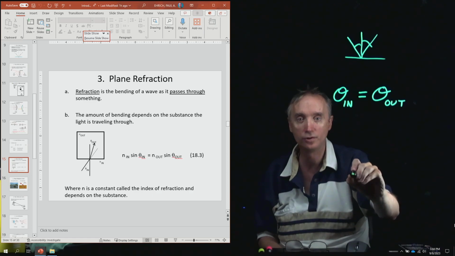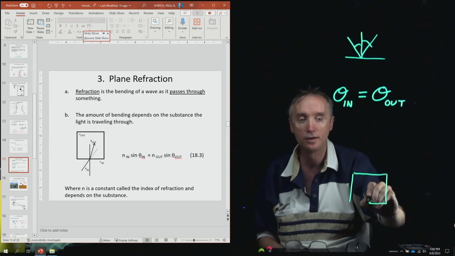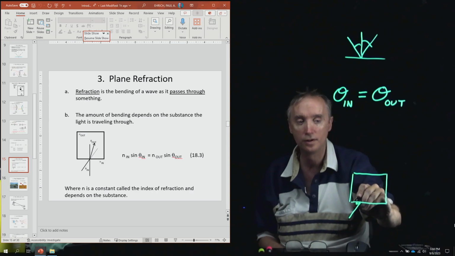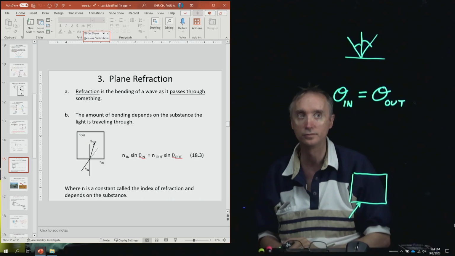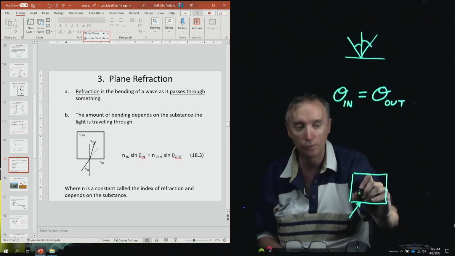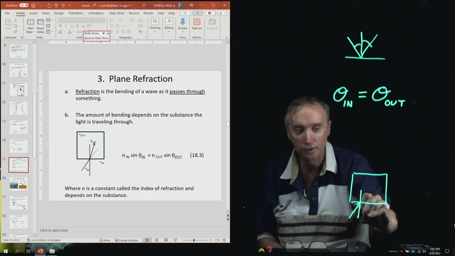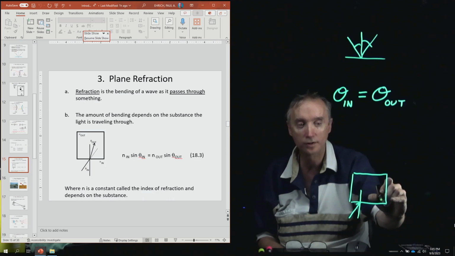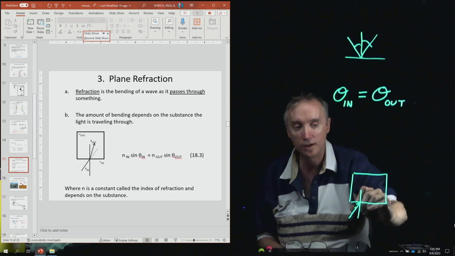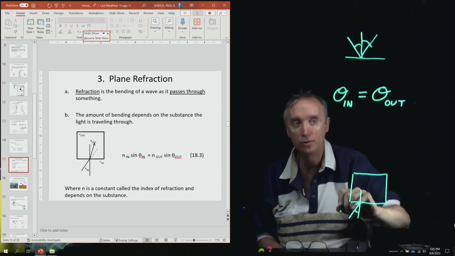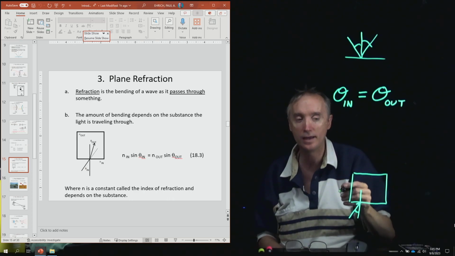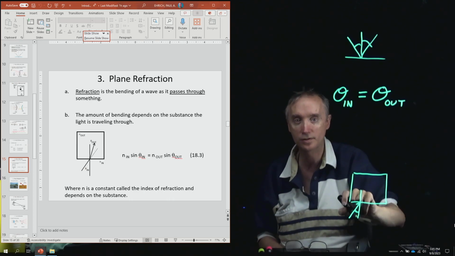So let's say that this is a piece of glass. And now the light is going to go into the piece of glass over here. So here's the incoming light, and then it's going to bend. Now we can make a perpendicular to the piece of glass the same way that we made a perpendicular to this one over here. So again, we're going to have an angle that is going into the piece of glass, and then the angle that it makes inside the piece of glass.